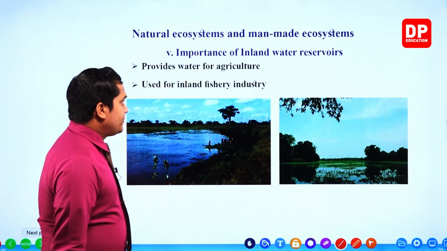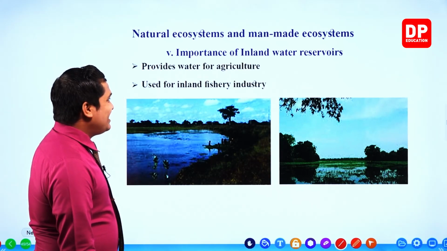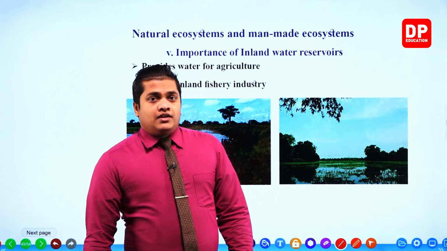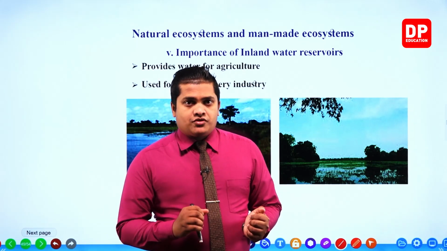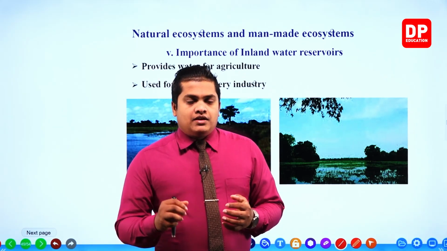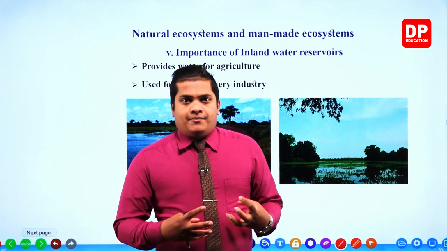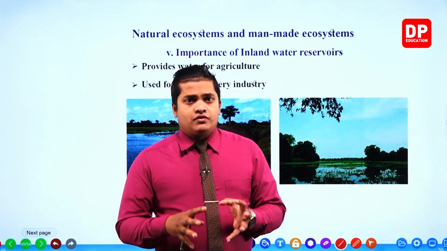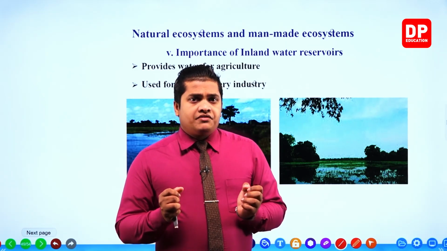Then the next one, used for the inland fishery industry. There are several types of fishes, like the tilapia, and other different kinds of fishes.